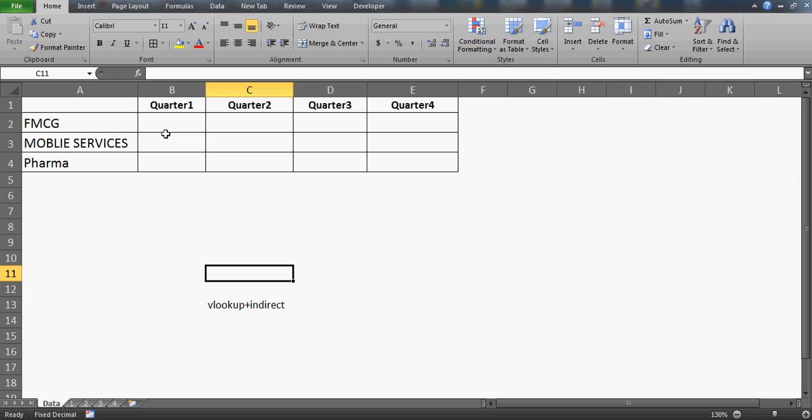Indirect in itself is a very advanced formula, and it's very sad actually that many people don't have in-depth knowledge about Indirect. But through this video I will try to make this a very powerful combination, and you can see for yourself what an amazing result we'll get out of it once we're through with the formula.